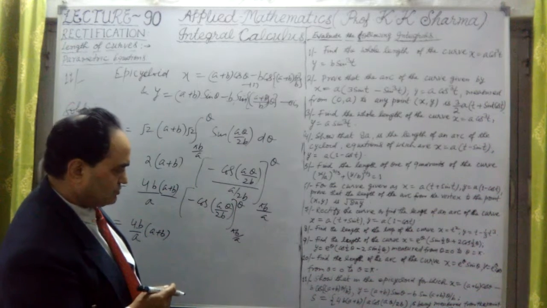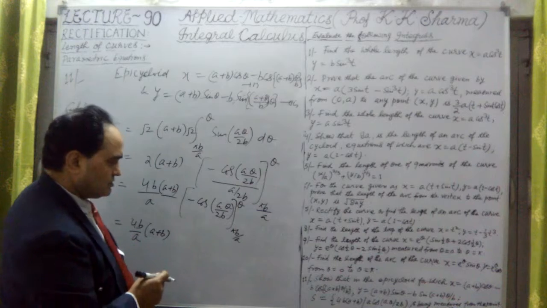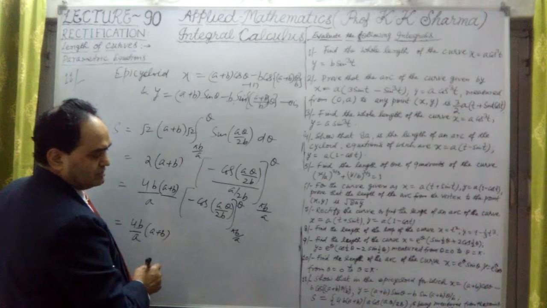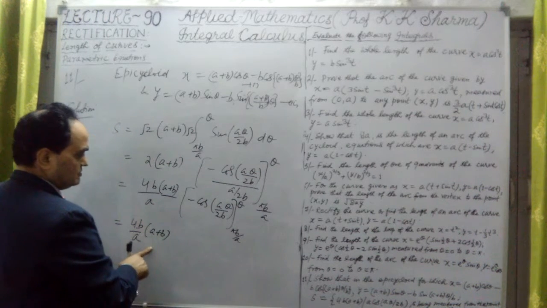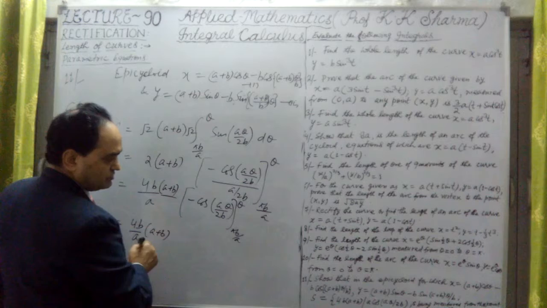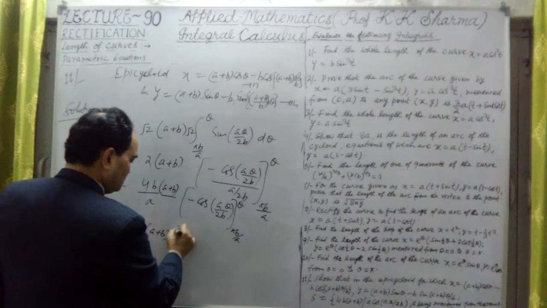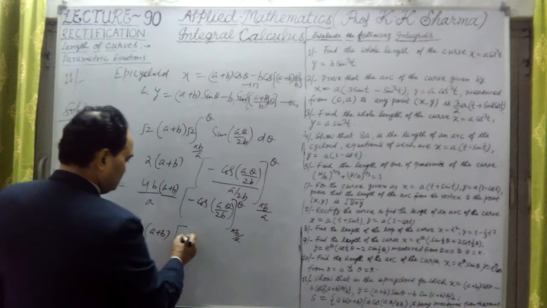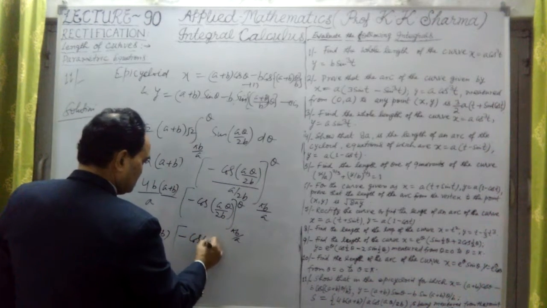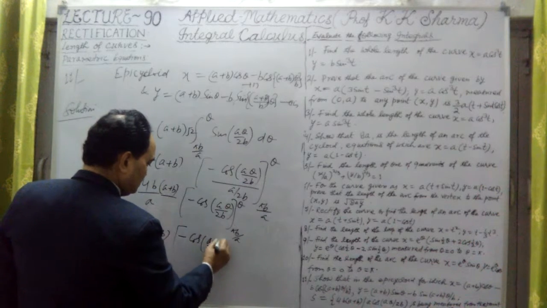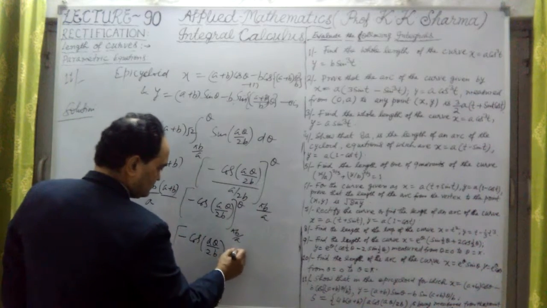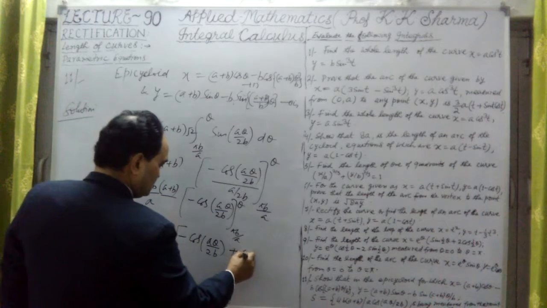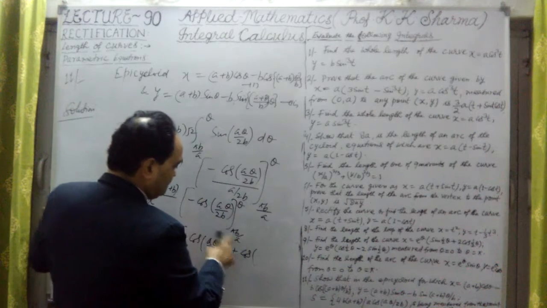4b into a plus b here upon a plus b. It means this is 4b upon a plus b upon a into this must be cos. Now this is minus sign here. If I put the upper limit, it is theta only. It will be minus cos of a theta upon twice b only. Minus was plus, then this plus sign. And when we put the lower limit, it will be cos of, now it is pi b upon a.